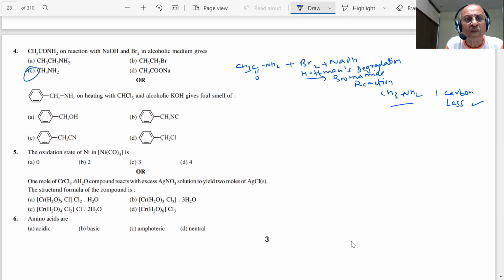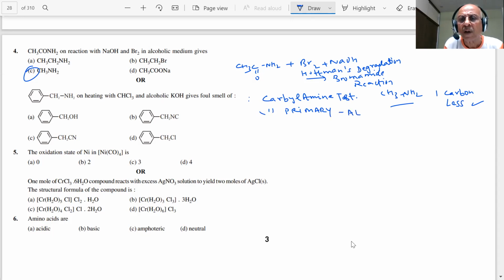CH3NH2 on heating with chloroform and alcoholic KOH. This is the carbylamine reaction, option B. What is this? Carbylamine test or carbylamine reaction. Which is the answer? B. This test is used to distinguish primary amines. This test is given by primary amines, aliphatic and aromatic both.